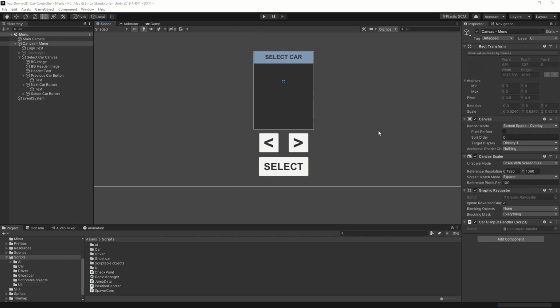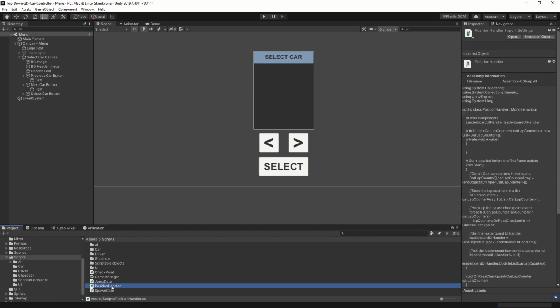So next thing that we're going to add is the ability for cars to remember their position. So if somebody finished first, they should start at the first position of the grid. If we go into our scripts, we know already that the position handler is the script that is keeping track of the positions of the car. So that's logical to add this part of the code. So let's open that in Visual Studio.